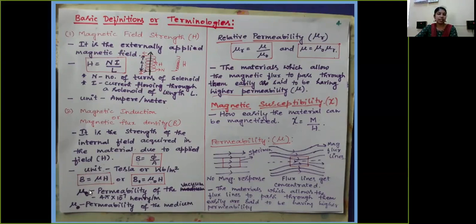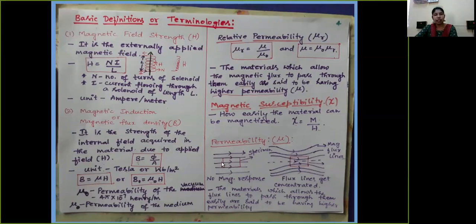And magnetic flux density is also defined as B is equal to mu into H, or B naught is equal to mu naught into H, where mu is the permeability of the medium and mu naught is the permeability of vacuum, which is equal to 4 pi into 10 raised to minus 7 Henry per meter. Now this mu and mu naught, the permeability of the medium as well as the permeability of free space, can be related through an expression, mu r is equal to mu divided by mu naught, where mu r is called the relative permeability of the material.